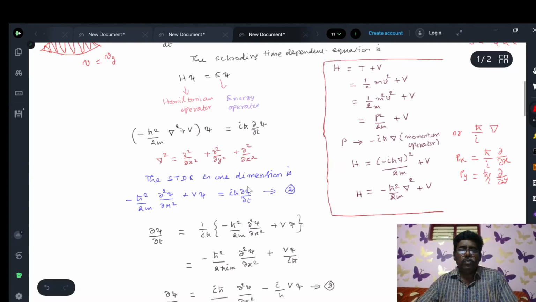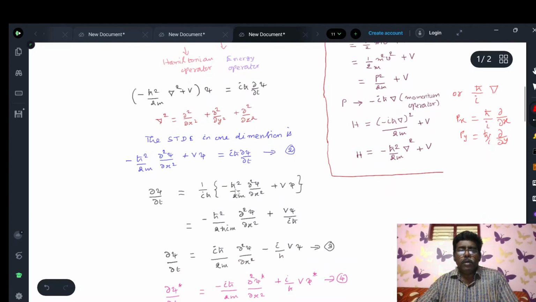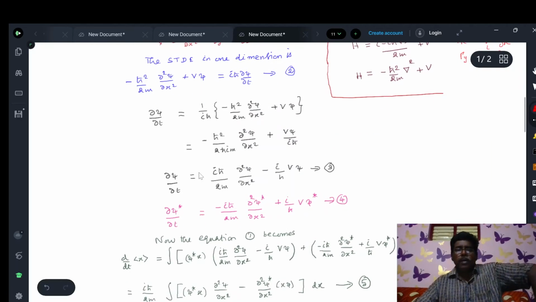Our aim is to know the value of dou psi by dou t. Then dou psi by dou t equals 1 by i h cross into these quantities. Now allow this 1 by h cross to operate on this: minus h cross square by 2m dou square psi by dou x square plus v psi, divided by i h cross. Then multiply the numerator by i, and the denominator also by i. We know that i square is equal to minus 1, so minus into minus is plus.